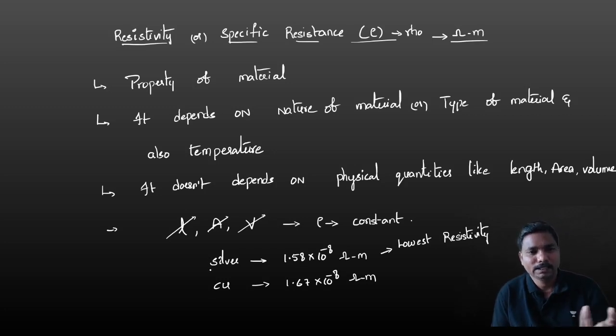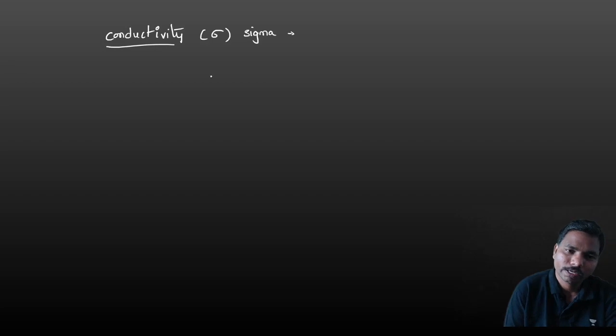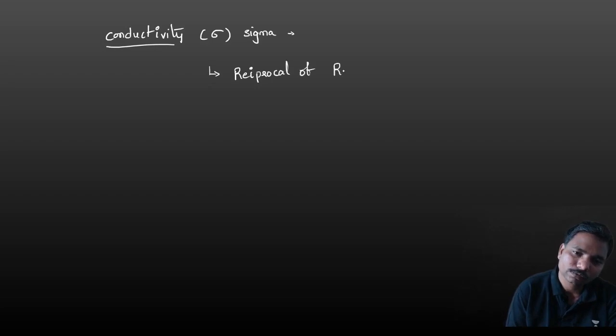Now coming to the conductivity. Conductivity is nothing but the opposite of resistivity. Conductivity is denoted with the letter sigma. It is nothing but the reciprocal of resistivity. So conductivity sigma is equal to the reciprocal of resistivity.